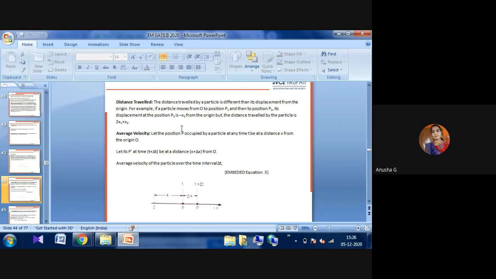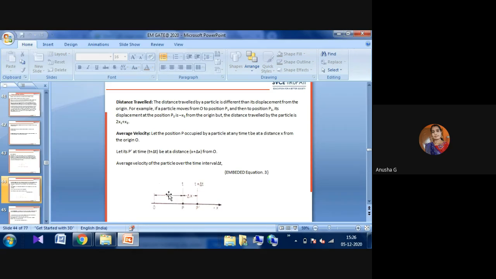For example, if a particle moves from O to the P1 position and then moves to the P2 position, then the displacement of P2 is the distance from O to P dash. Then we consider O to P as x and P to P dash as delta x, so the total is x plus delta x.